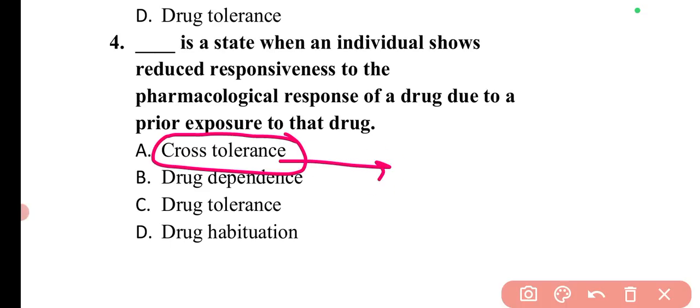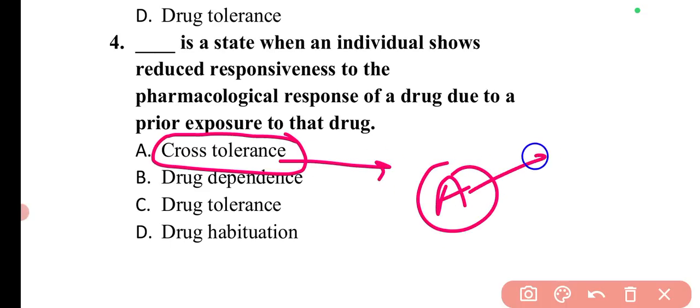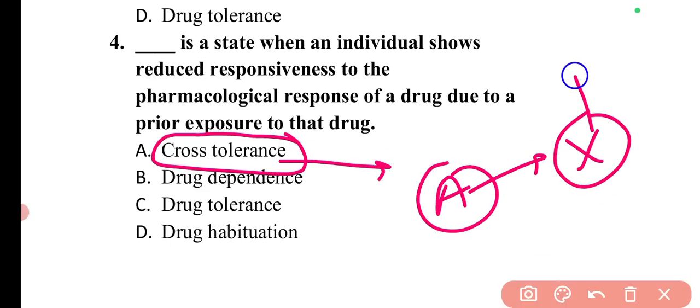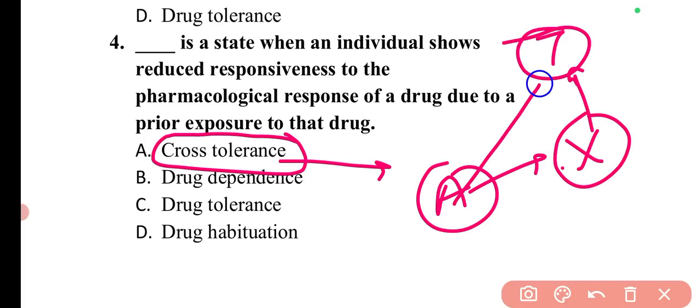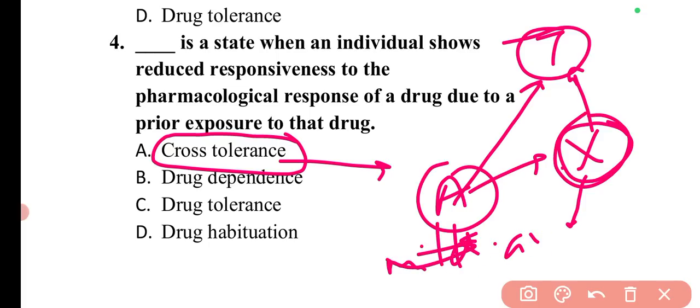With cross tolerance, a person A is using a drug X. Now he develops tolerance for this particular drug X. Say this drug is, for example, an analgesic drug.